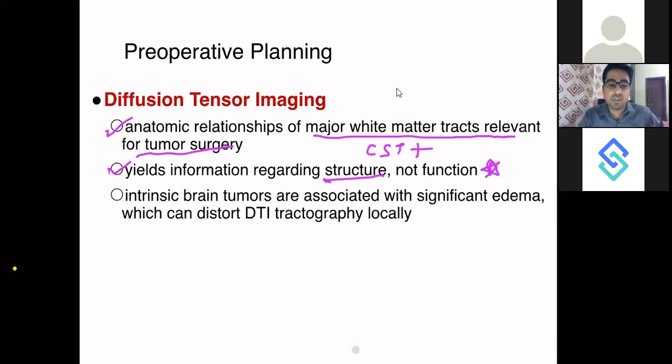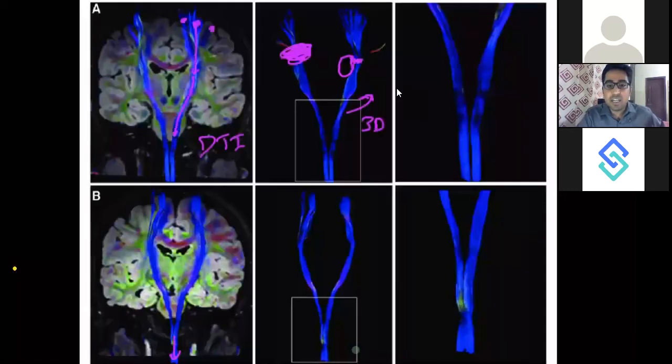So this is an MCQ. Intrinsic brain tumors are associated with significant edema, which can distort the DTI tractography locally. As I told you, if there is a tumor here, it will shift the DTI tracts, the corticospinal tracts, to the opposite side. So this is just one example where it is showing the corticospinal tracts. The corticospinal tract forms the projection fibers.